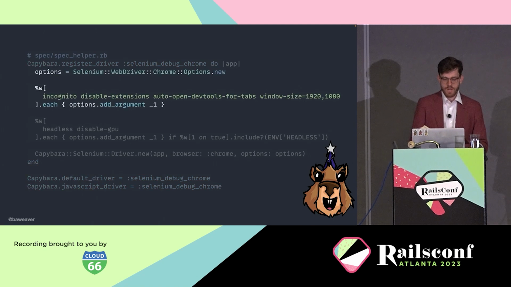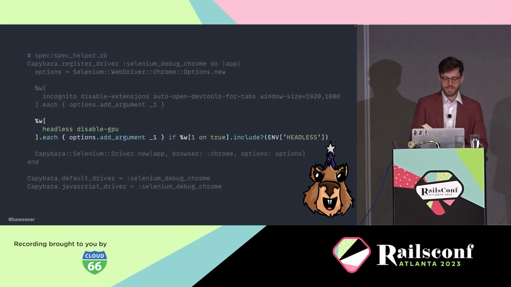Then we'll want a few options for our new driver. The first is that we want it to run in incognito mode so we don't have anything weird carrying over like cookies or anything else like that. We want to disable extensions to prevent odd side effects. And we want developer tools to be open and the window size to be something reasonable so it's actually zoomed in. Naturally, the size can change later, but it gives us something to work with.